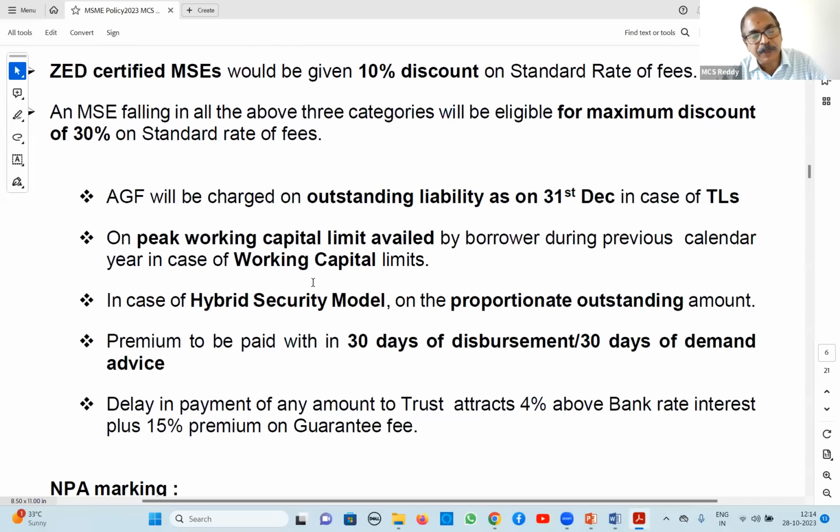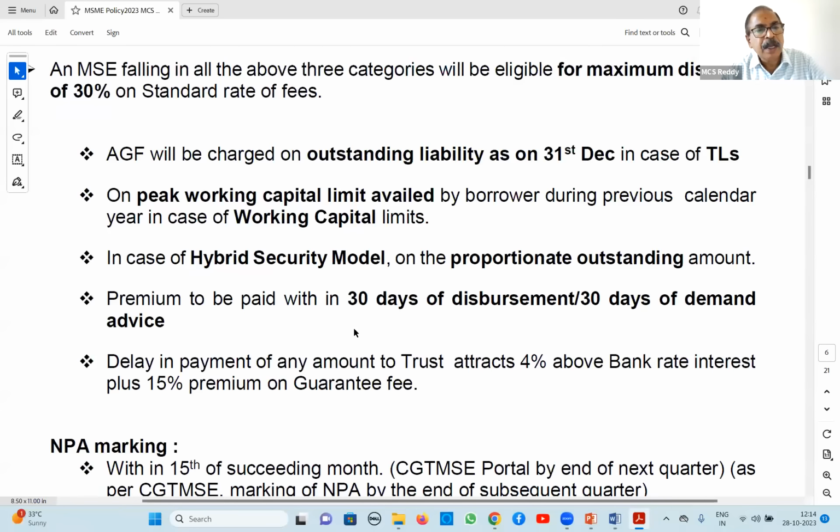On that peak limit availment, sometimes we may have given more ad hoc also. So on that amount we have to take, not on the sanction limit here. So the maximum peak limit availed by them, on that you have to calculate for working capital. In case of hybrid security, proportionate, already discussed this. And the premium is to be paid within 30 days of disbursement or 30 days of demand advice.